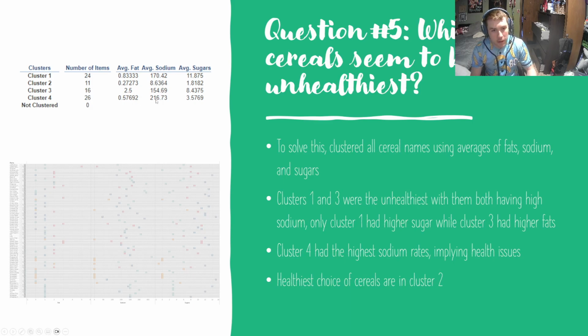While cluster 4 has the most sodium, it's definitely not the healthiest option. The healthiest option is going to be cluster 2. But cluster 4 has less sugar and less fat, so I determined that it was healthier than cluster 1 and 3. Cluster 1 and 3 are both unhealthy in that they have a high sodium, but cluster 3 has a much higher fat ratio, whereas cluster 1 has a much higher average sugar ratio. And then of course cluster 2 being the healthiest.